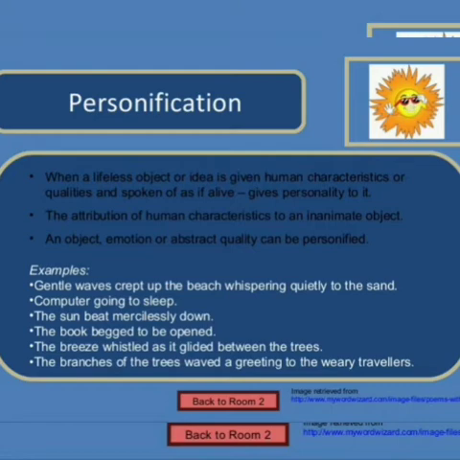The breeze whistled as it glided between the trees. So the breeze is personified as a human being. The branches of the trees waved a greeting to the weary travelers. So here the branches of the trees are considered to be a human being. So it is personified. So in all these examples, one could see the inanimate objects or the animals will be given human qualities. Then it is called as personification. That is giving life to inanimate objects, which is called as personification.